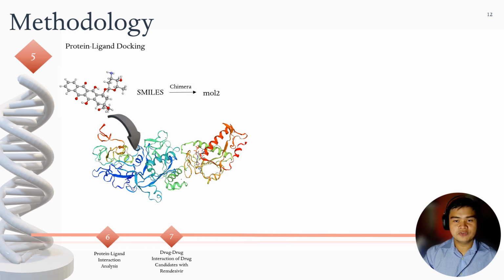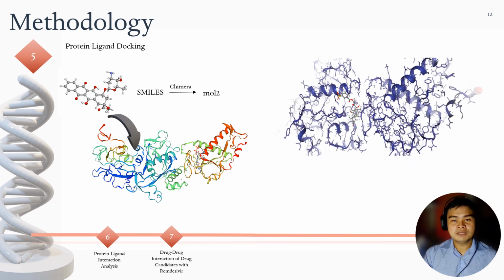Filtered candidates were converted into Mol2 format by using Chimera. The respective SMILES notations have been used as an input in building the chemical 3D structure into Mol2 format. The docking process was made possible by utilizing DockThor. Each candidate was docked individually with the exonuclease protein. The corresponding results for each interaction were analyzed. The top 5 scoring candidates were chosen based on their binding affinity values in kilocalorie per mole.